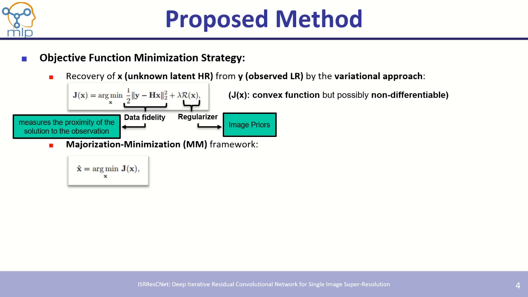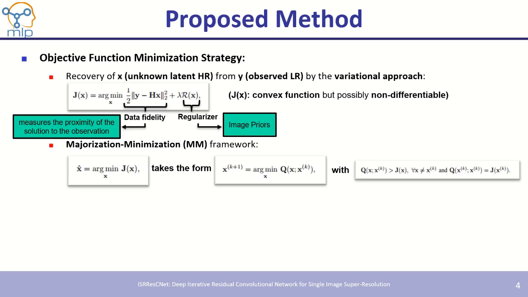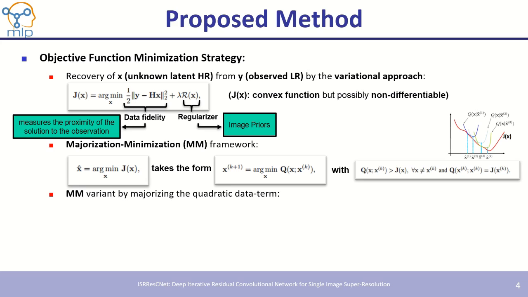In this framework, the function g of x takes the form of a q of x by the following two conditions. This means that q of x is the majorizer of g of x at the fixed point xk. So instead of minimizing the actual objective function g of x, we minimize the majorizer q of x to produce the next solution estimate. Therefore, iteratively minimizing the q of x also decreases the actual objective function g of x. Thus, we rewrite the quadratic majorizer for the complete objective function as given here.